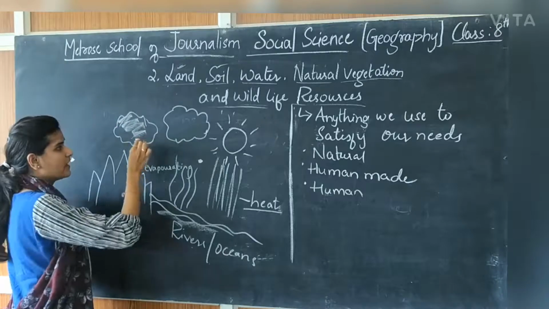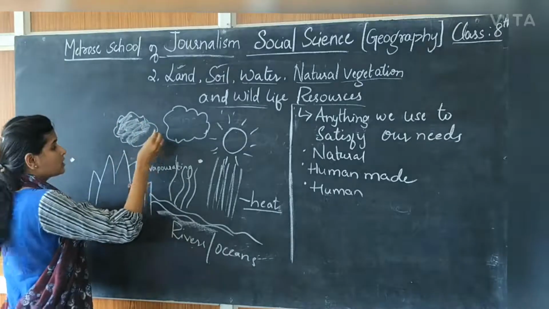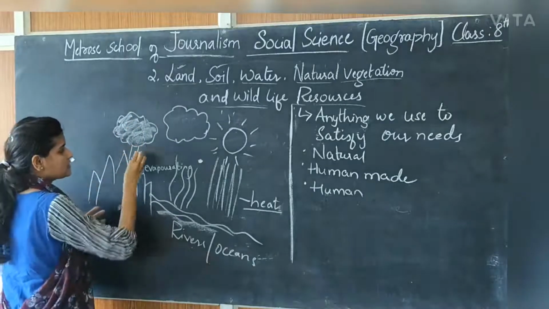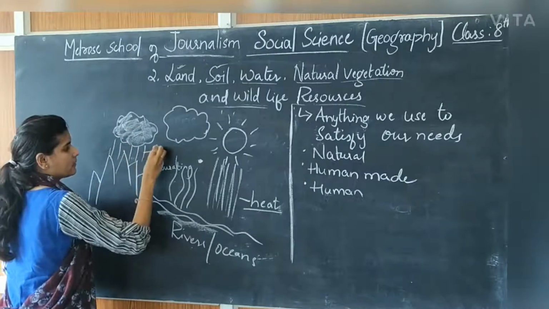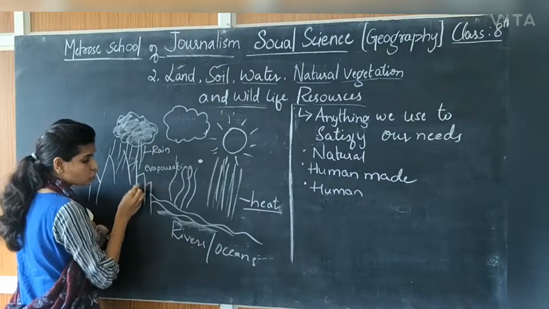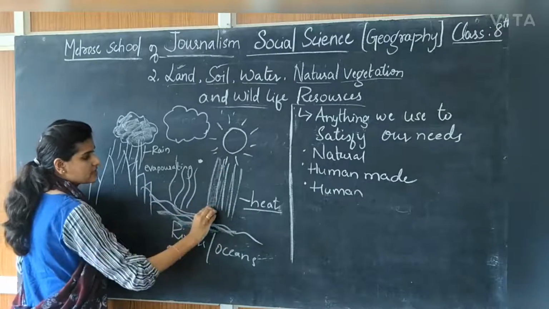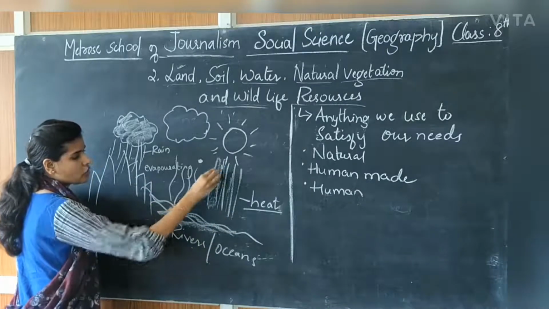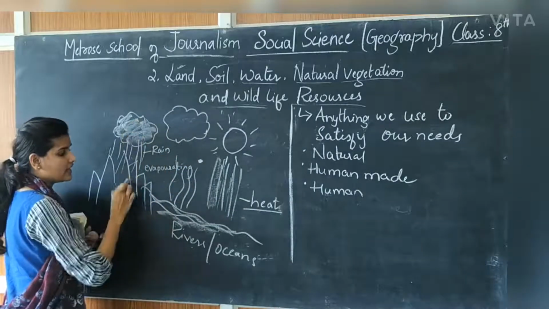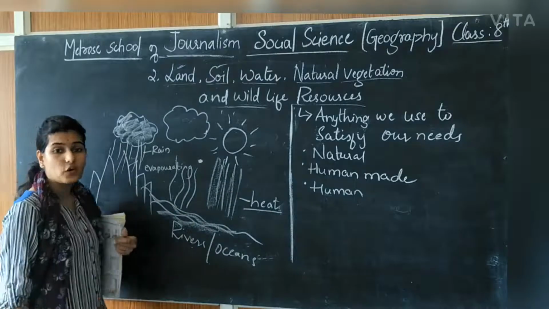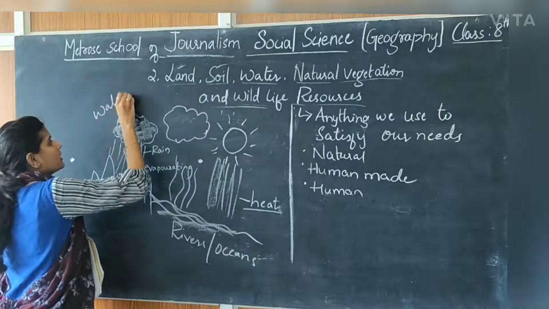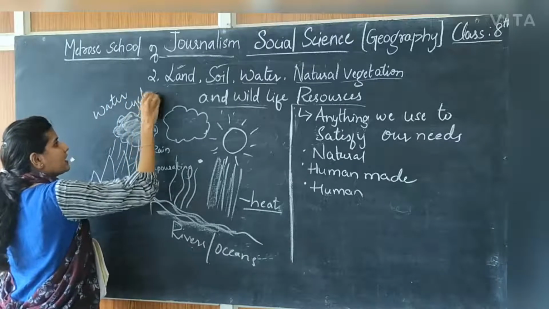It keeps moving with the help of wind. When finally the clouds are very heavy, it falls as rainwater. Again this rainwater goes to the river. Because of the sun's rays, the water again gets evaporated, forms clouds, and again there is rain. This is happening in a circular motion. This is known as the water cycle.